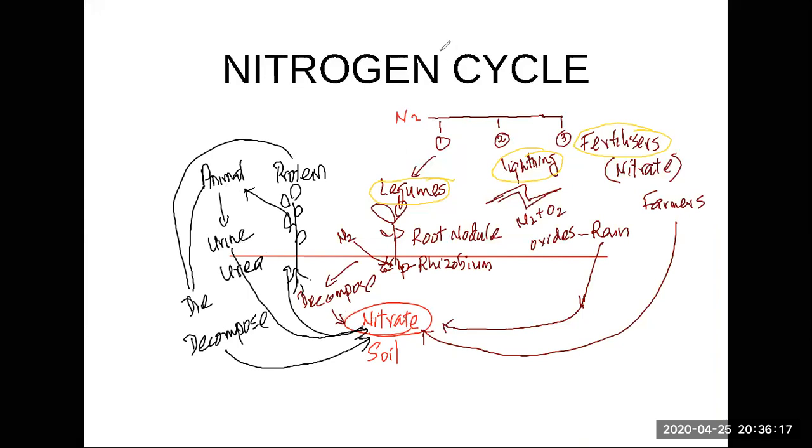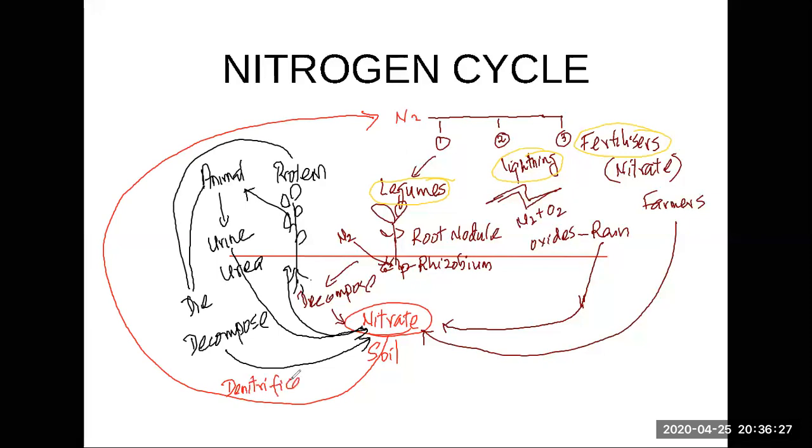And some of the nitrate goes back to the atmosphere and becomes free nitrogen. And this is called denitrification. Denitrification is changing nitrate back into free nitrogen. This is called the nitrogen cycle.